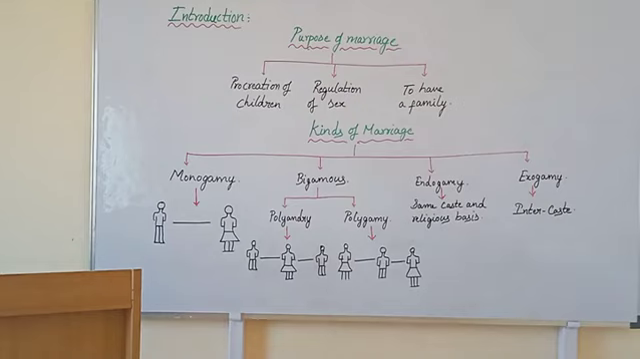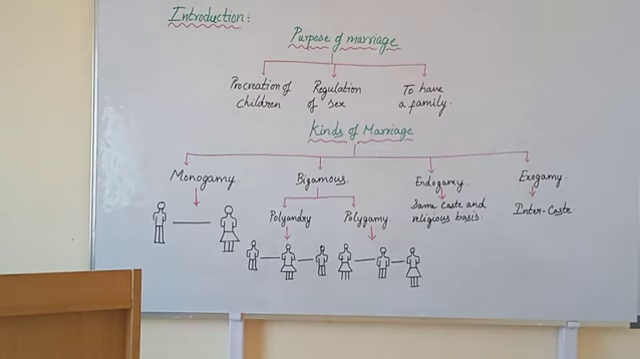And next one, polygamy. It is completely opposite to the previous point, polyandry. Polygamy means here one man marrying more than one woman at a time. One man marrying more than one woman at a time. Okay. Next, endogamy.